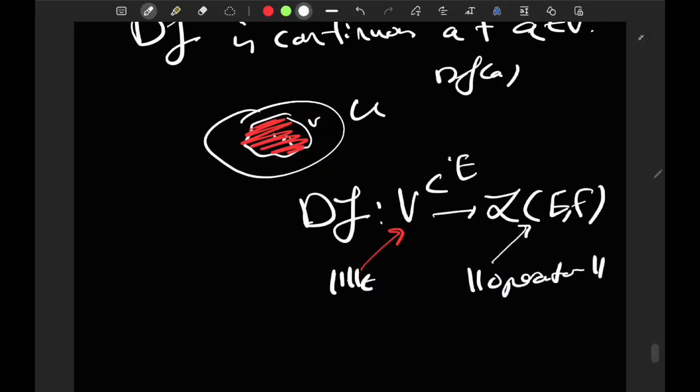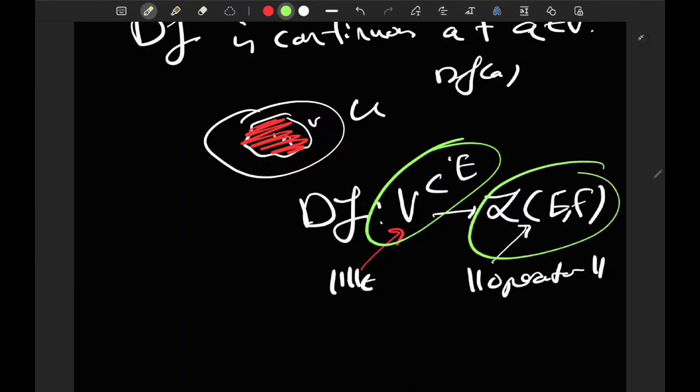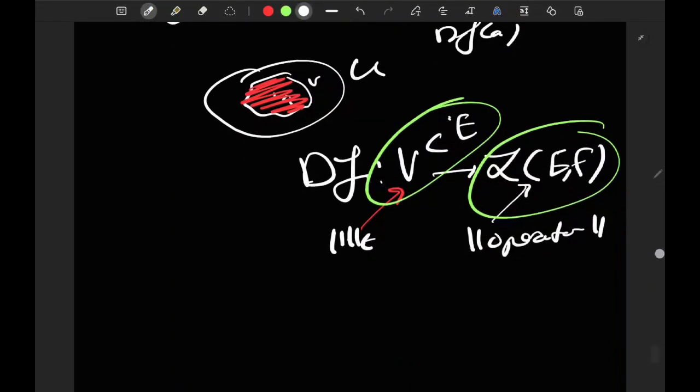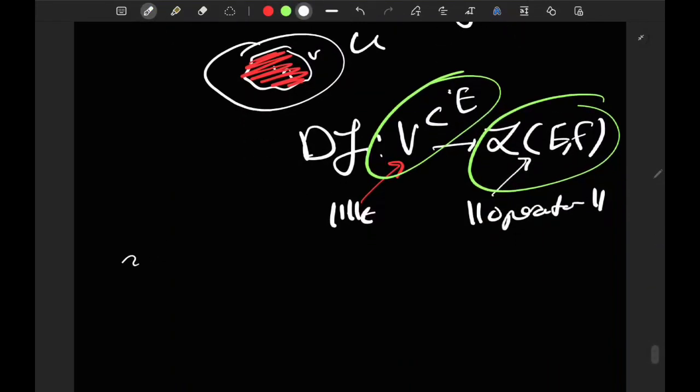This mapping, which is going from this subspace V of E, subspace in the sense of topology and not in the sense of vector spaces, into the space L of E,F, is a continuous map. So that's what it means to be of class C1. Of course, when we talk about higher order derivatives later, we will be defining what it means to be of class C2, class C3, class C infinity, if you want.